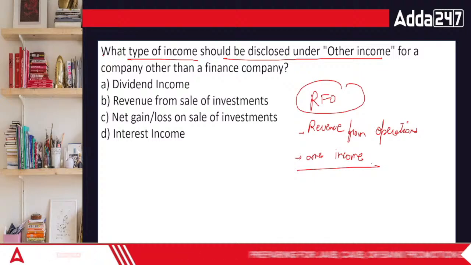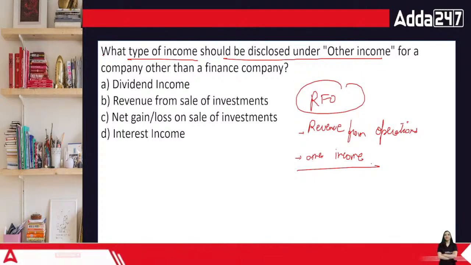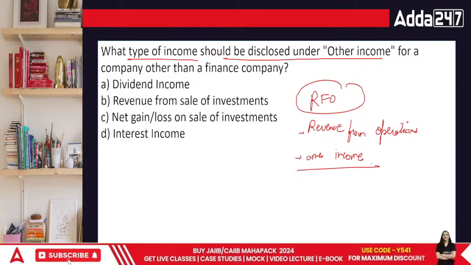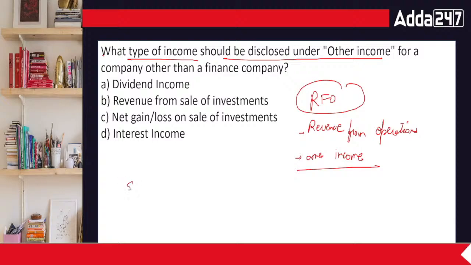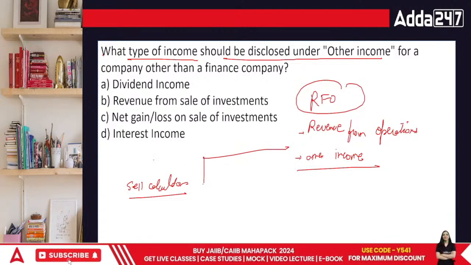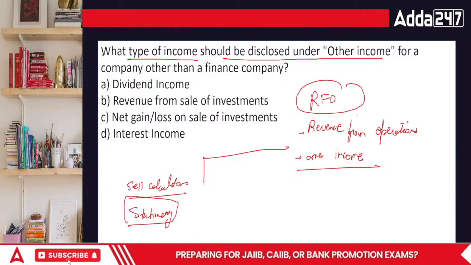Matlab, if I sell stationery, then this is the income that I'm earning because of my revenue from operations. Acha, theek hai. If I sell calculators only, then calculator is my day-to-day income. ठीक है ना? I sell calculators and I am a stationery seller. I'm a retail stationery seller. So this is my day-to-day income.